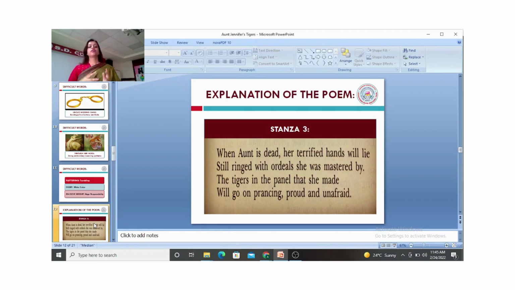She says that when she dies, her hands will probably be terrified, that she will be afraid, she will never be able to come out of this bad marriage in her lifetime.